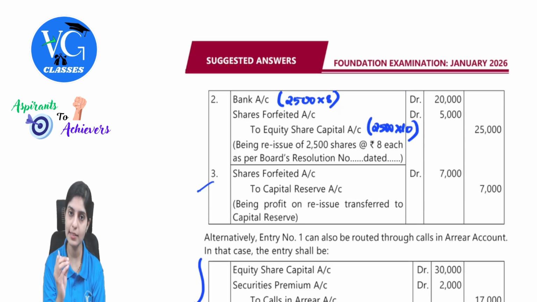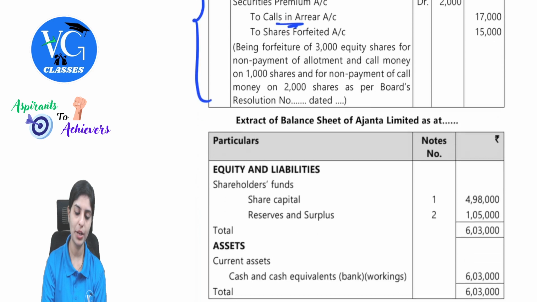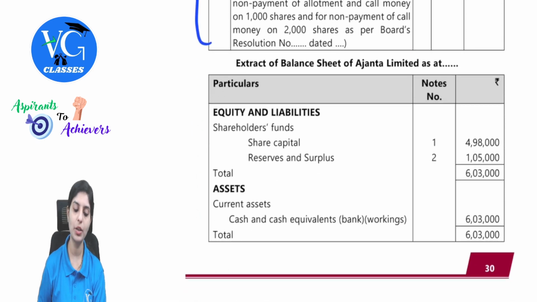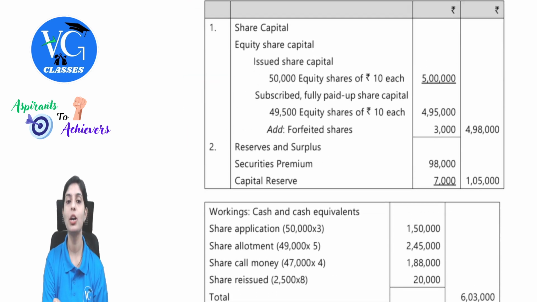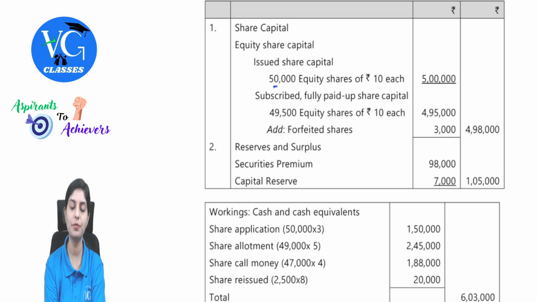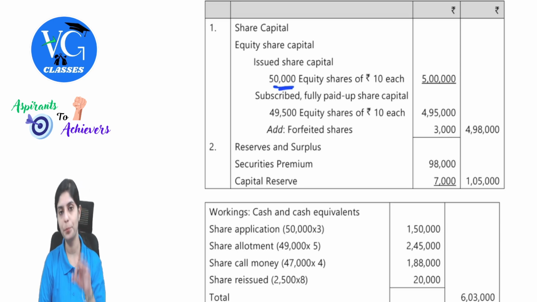The question is also asking us to prepare the extracts of balance sheet and notes to accounts. So extract of balance sheet, equity and liabilities, we'll have shareholders' funds. Let's understand this in the working note. Total issued share capital is 50,000, out of which subscribed is 49,500. How are we getting this? 3,000 was forfeited, 2,500 was reissued. So that 500 gap is already there. 500, and then we will add forfeited shares balance.